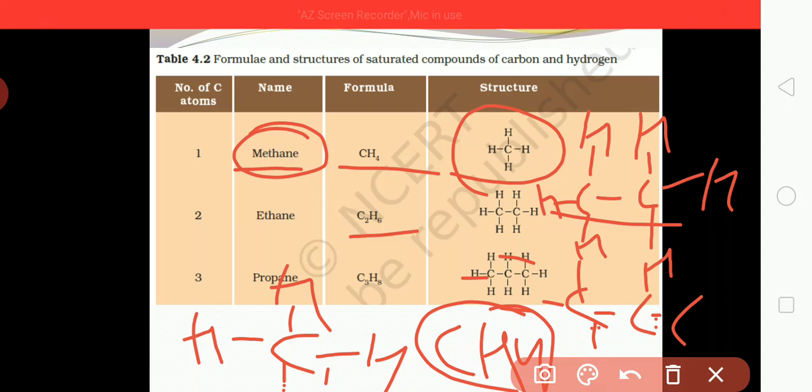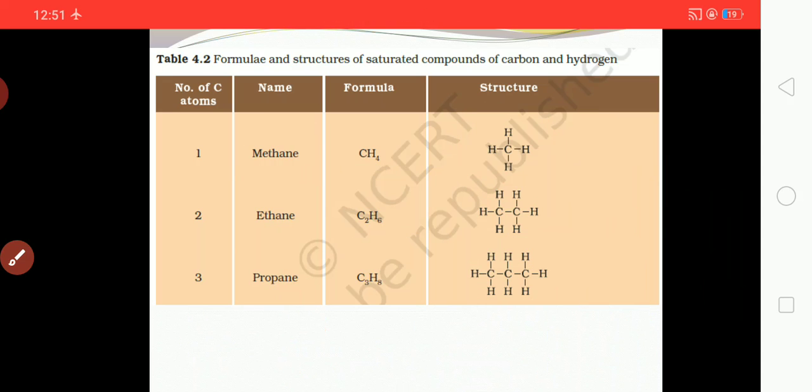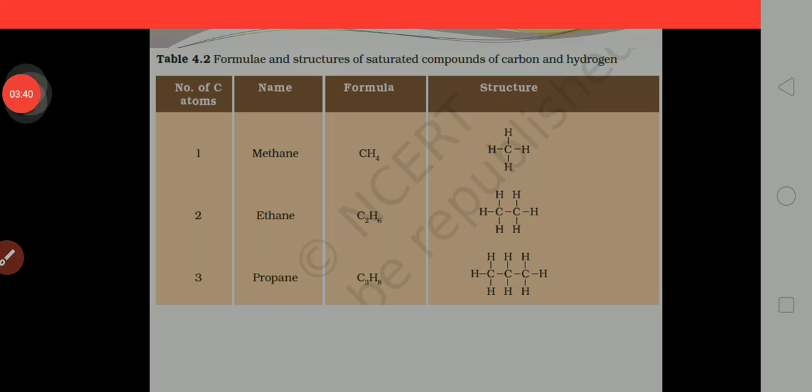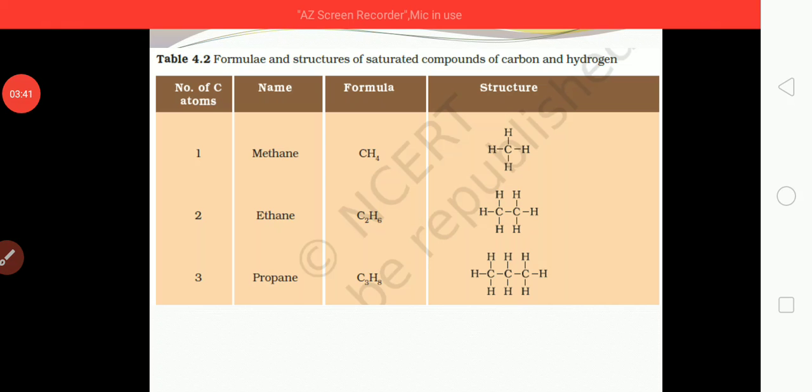For the third, 3 valencies are left, and 3 of them get attached with hydrogen, and it will form propane. So this was the structure of methane, ethane and propane.